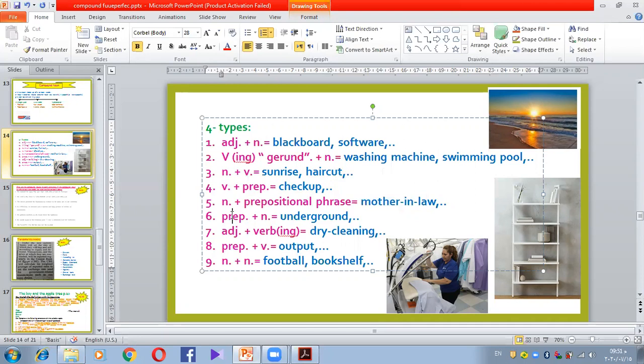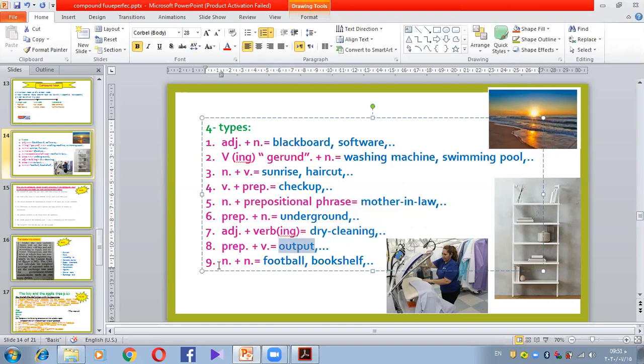And then we have number 6, preposition plus noun. Preposition and then noun, ground. Underground اللي هو المترو or the subway. Adjective plus verb ing. Adjective, dry, and then verb ing like cleaning, and in this case we call it gerund, don't forget. Preposition plus verb: put, output, input.